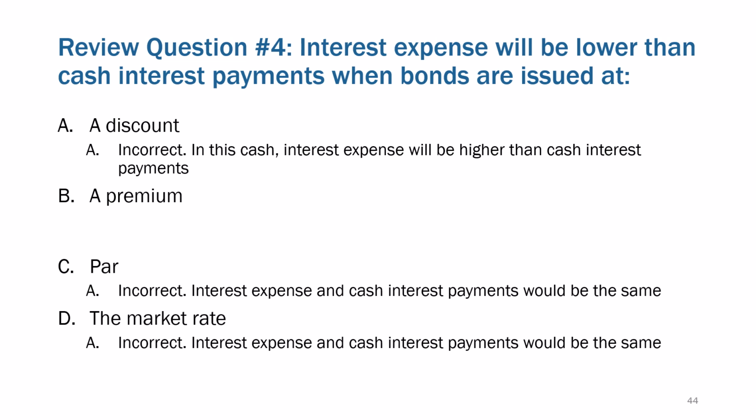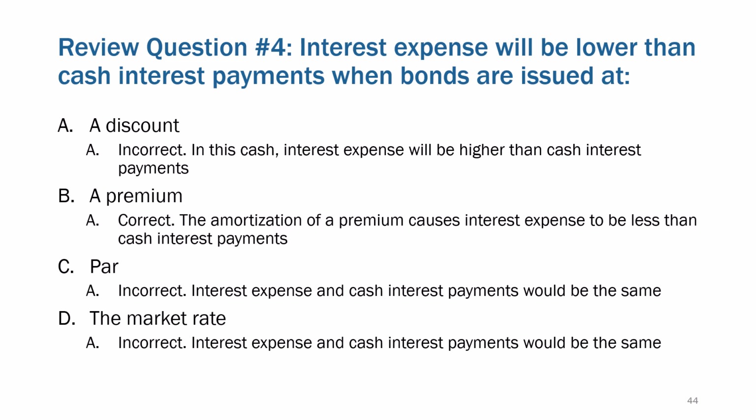If it's done at the market rate, interest expense and cash payments will be the same. When it's at a premium, we get more cash up front, so it's almost like there's some sort of gain, but we don't recognize it all right away. We recognize it over the periods, and we don't call it a gain. We have it be a reduction to interest expense.